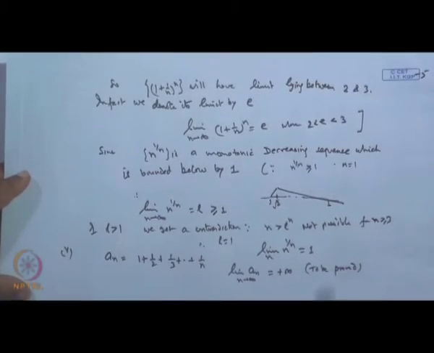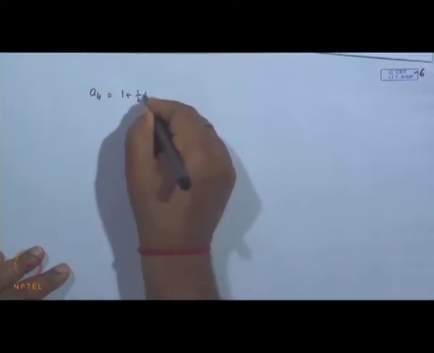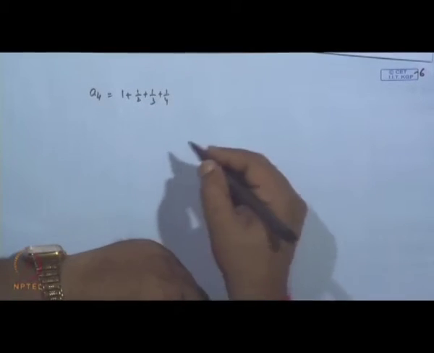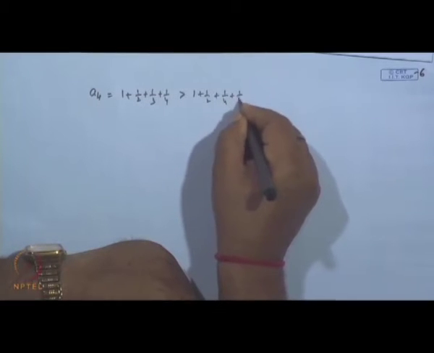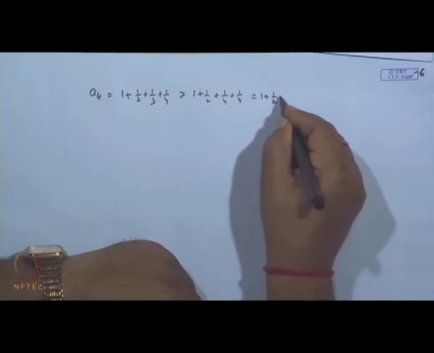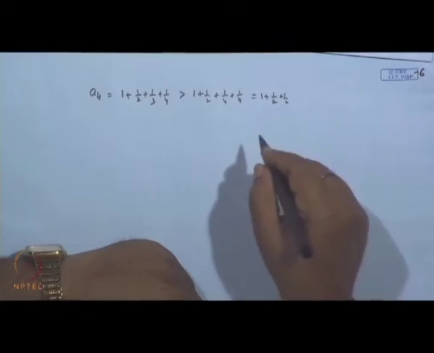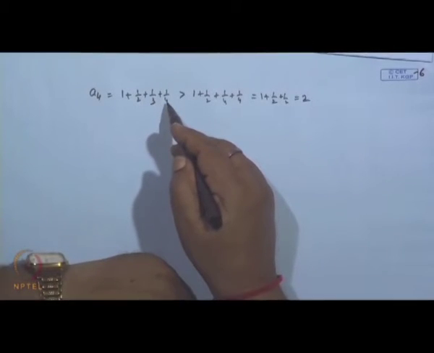Again we will justify it by our A4. A4 is 1 plus half, 1/3, 1/4. Okay. Now, this will be greater than 1 plus half plus 1/4 plus 1/4, that is equal to 1 plus half plus half, that is equal to 2. 1/3 is greater than 1 by 4, is it not?